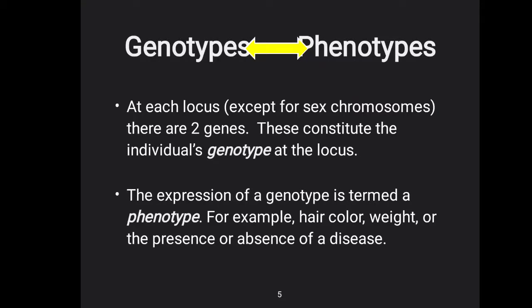The expression of the genotype is the phenotype, for example the color of your hair, color of your eyes, weight, or the presence or absence of a certain disease. That means you may have heard the sentence that she got the disease from her parents, or she has the disease because of her parents, because it is an inherited pattern.